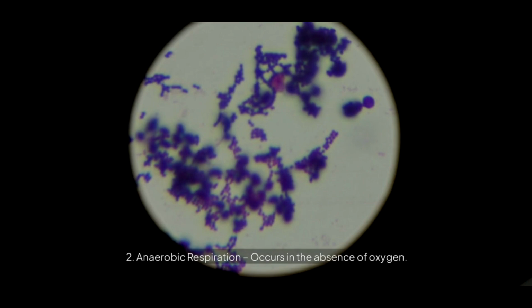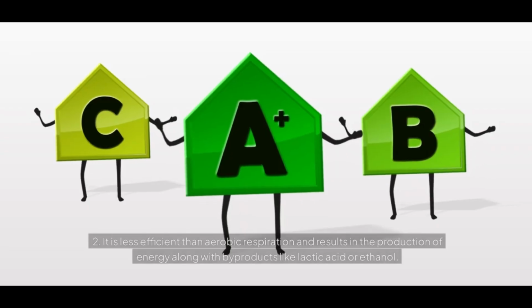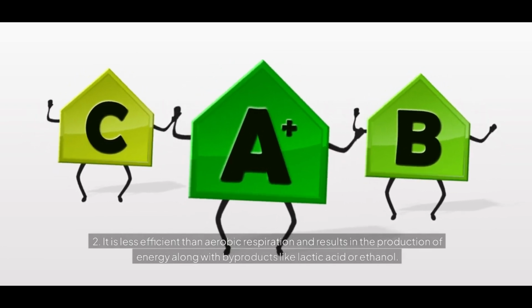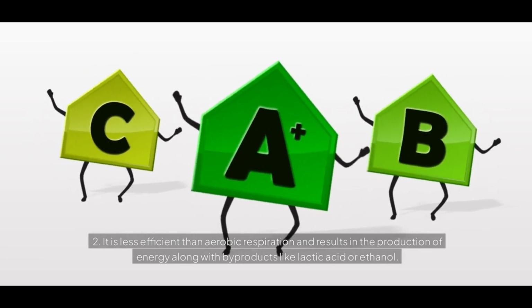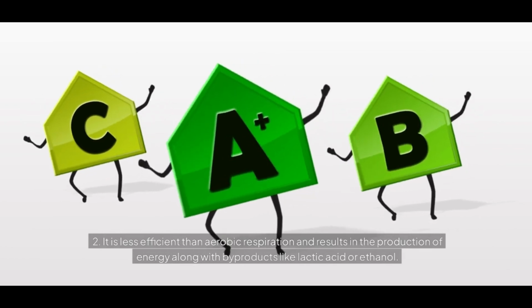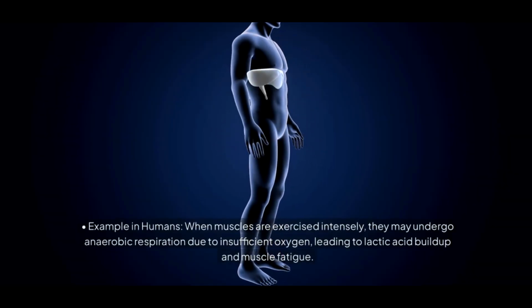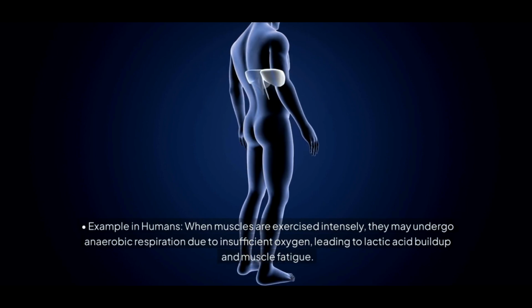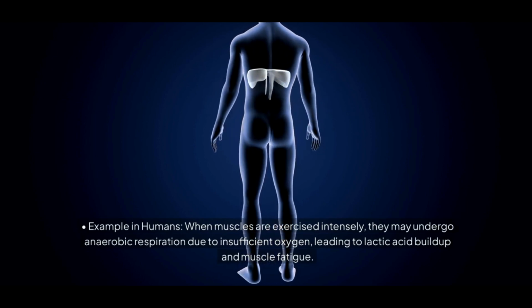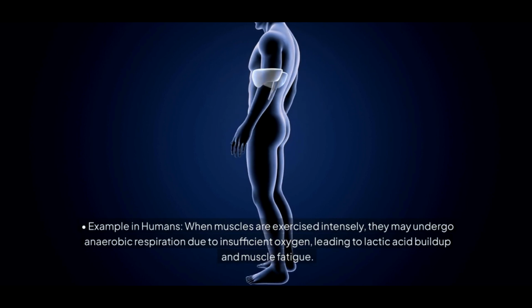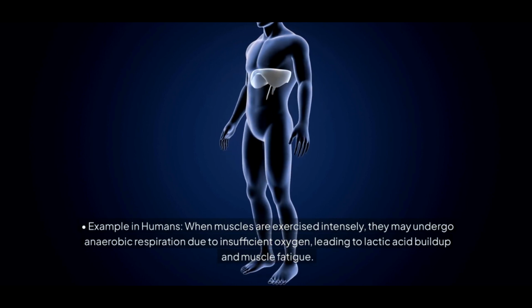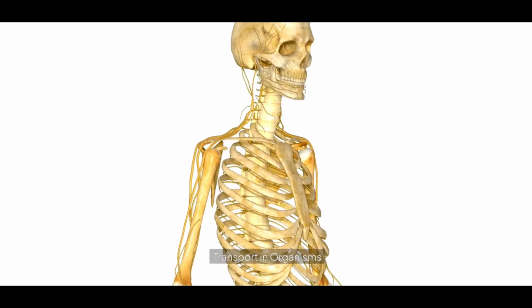2. Anaerobic respiration occurs in the absence of oxygen. It is less efficient than aerobic respiration and results in the production of energy along with byproducts like lactic acid or ethanol. Example in humans: when muscles are exercised intensely, they may undergo anaerobic respiration due to insufficient oxygen, leading to lactic acid buildup and muscle fatigue.